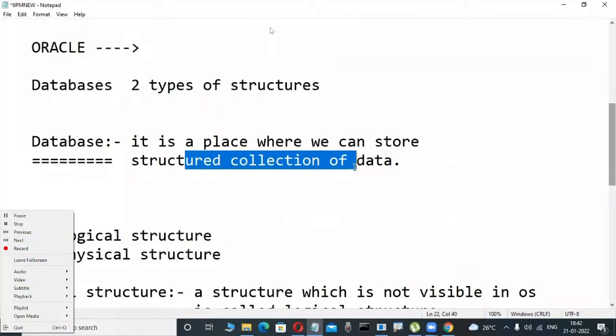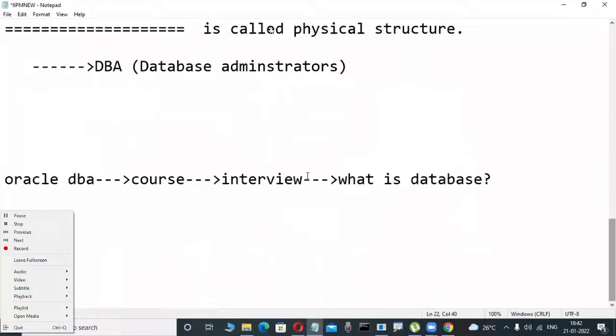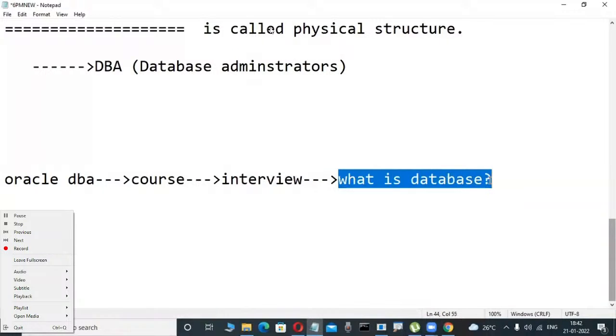They are thinking in an easy way, only the logical way. They are understandable. But a DBA person has different knowledge. So when the interviewer asks a DBA programmer what a database is, I do not say it is a place which stores a structured collection of data, because that is the logical side. I am telling the physical side.